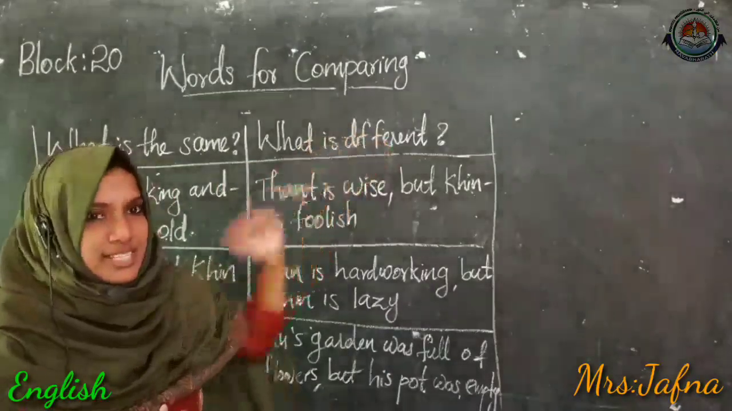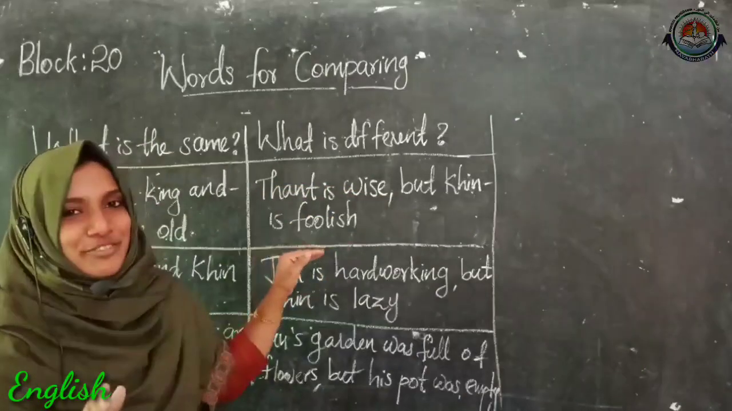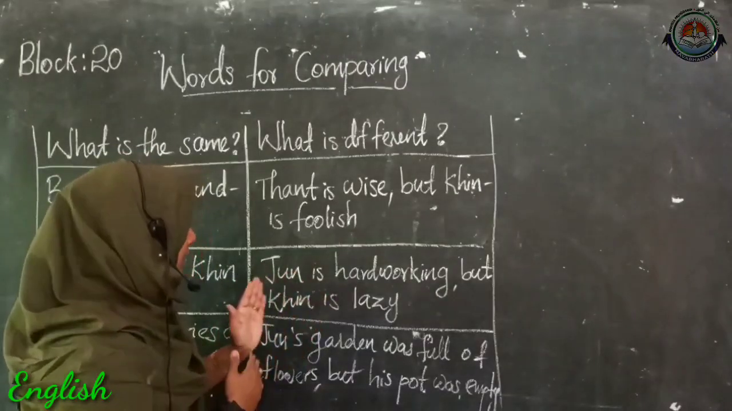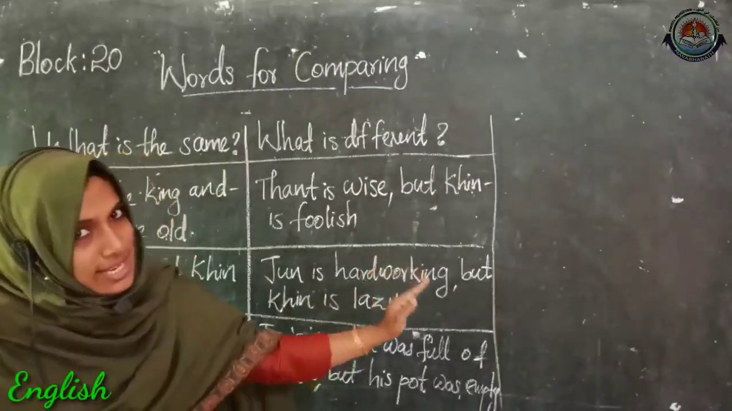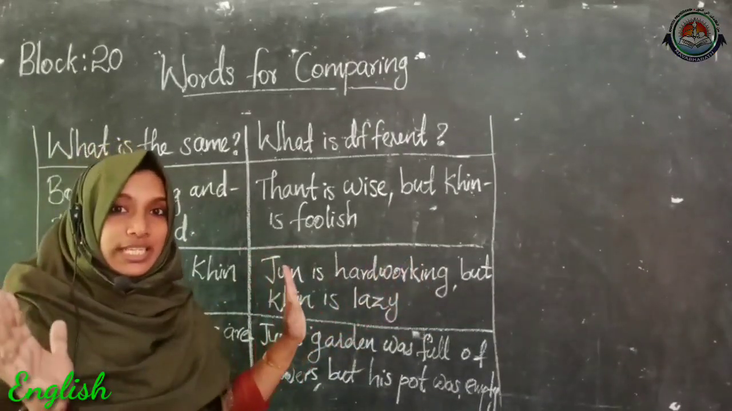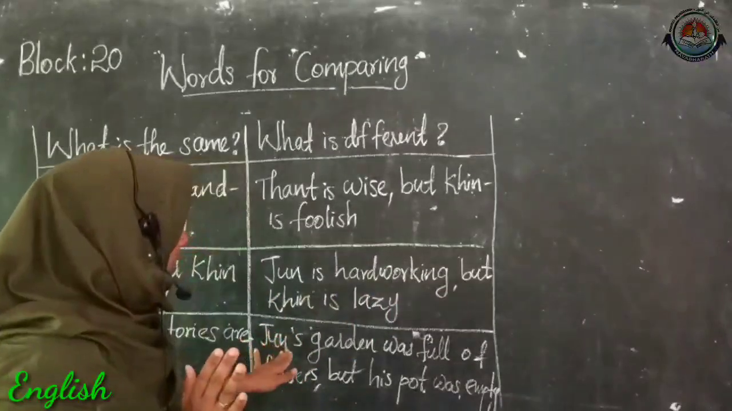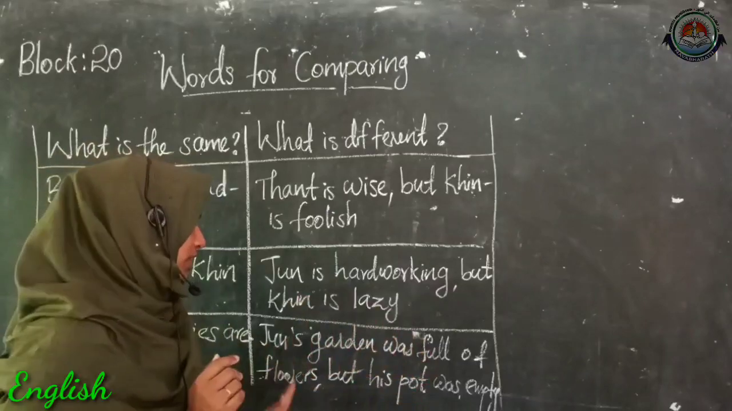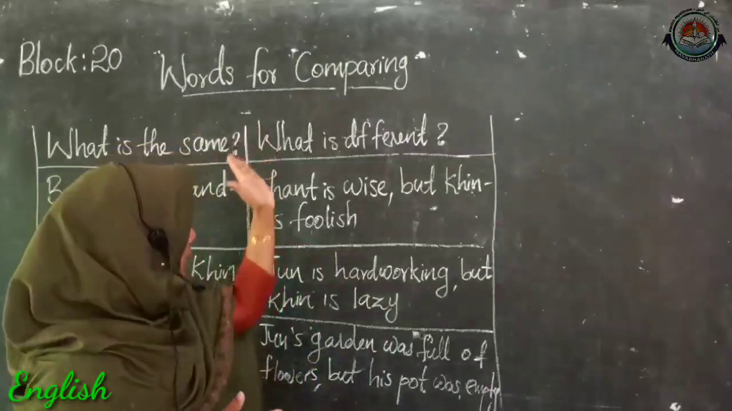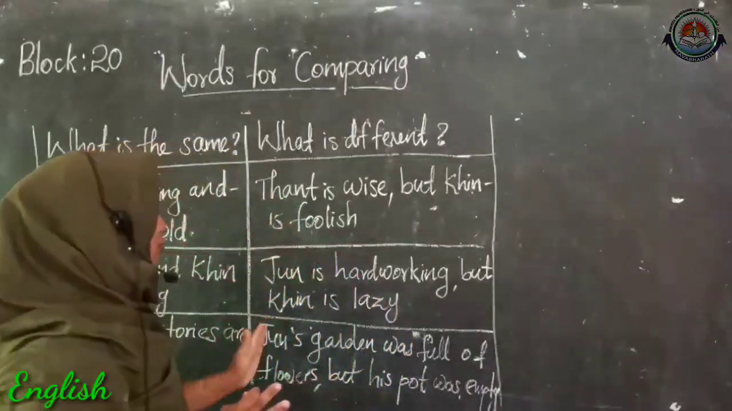And let's see the differences. Tant is wise, but Kin is foolish. Both are different. Jun is hardworking, but Kin is lazy. Jun is very hardworking. He is a hardworking person, but Kin is lazy. Then Jun's garden was full of flowers, but his pot was empty. So, my dear children, these all are the different things about the stories.